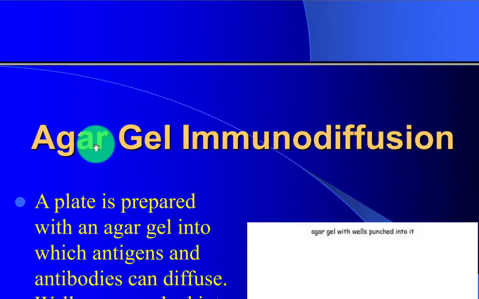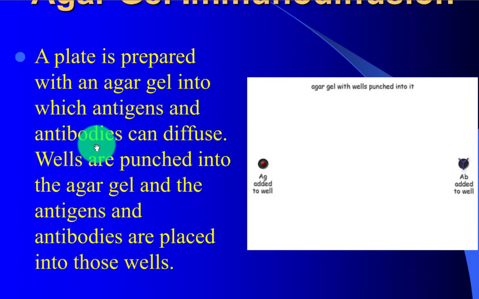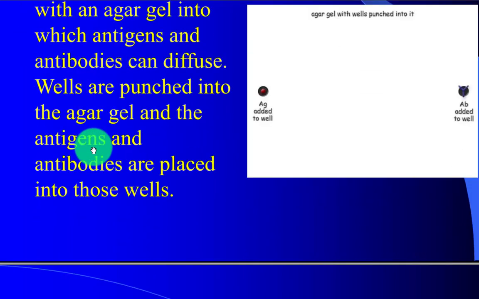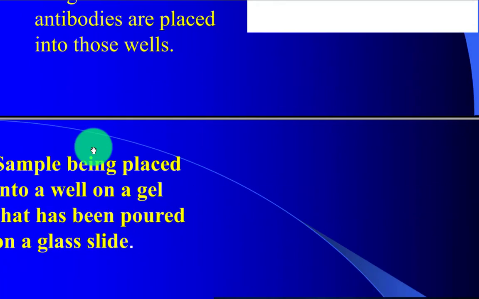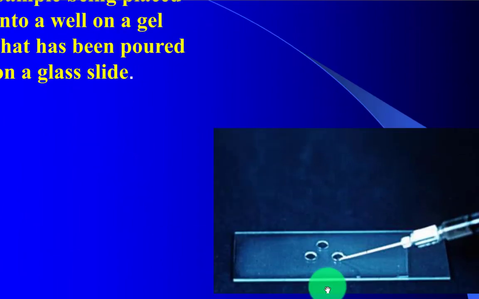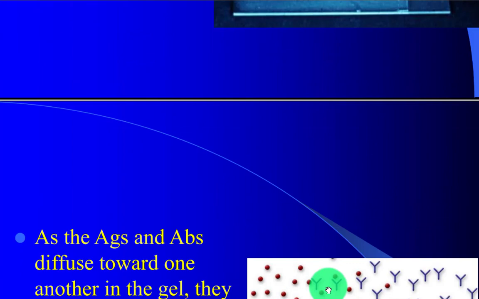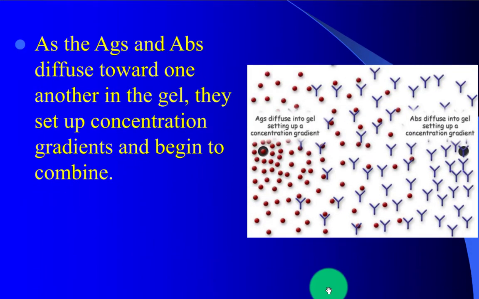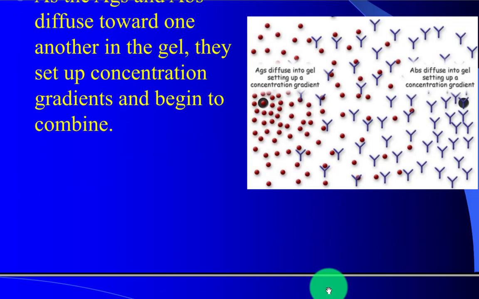Precipitation test, agar gel immunodiffusion. A plate is prepared with an agar gel into which antigen and antibodies can diffuse. Wells are punched into the agar gel and antigen and antibody are placed into those wells. Sample being placed into a well on a gel that has been poured on the glass slide. As the antigen and antibody diffuse toward one another in the gel, they set up a concentration gradient and begin to combine.